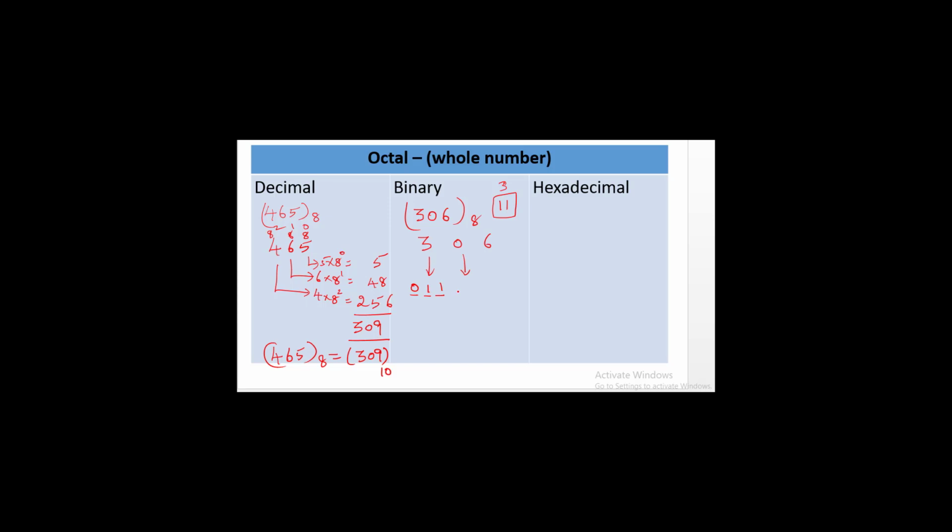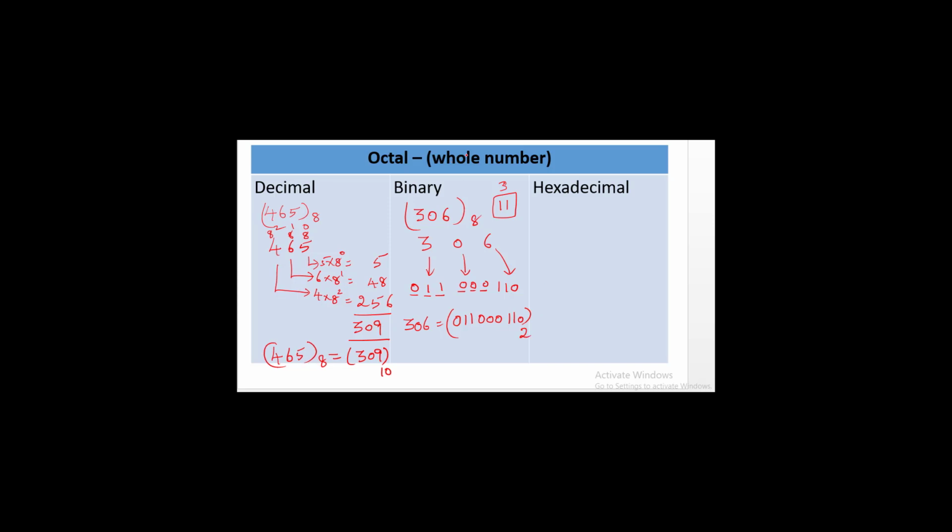For 0, I have to write 3 digits, 0, 0, 0. For 6, I write 1, 1, 0. So this is the equivalent value for 306. So 306 to the base 8 is equal to 0, 1, 1, 0, 0, 0, 1, 1, 0 to the base 2.